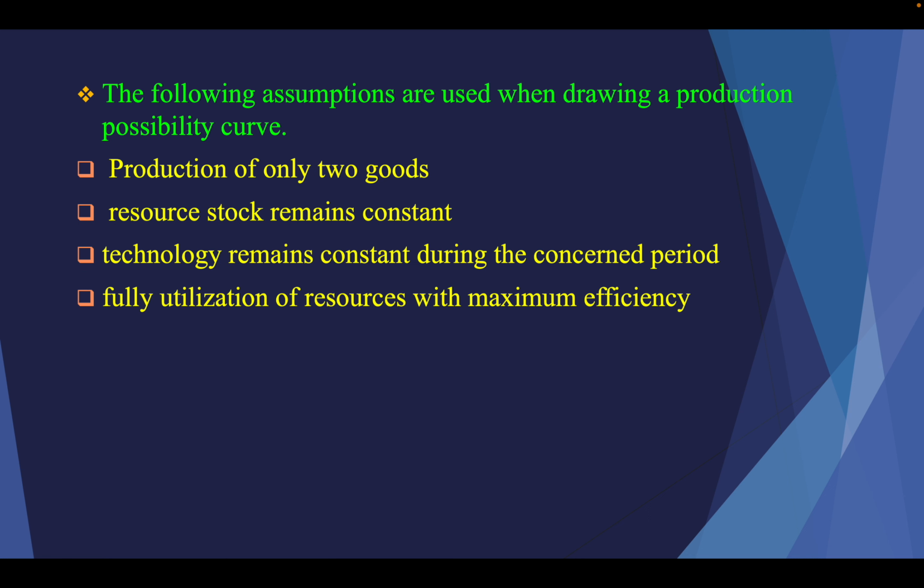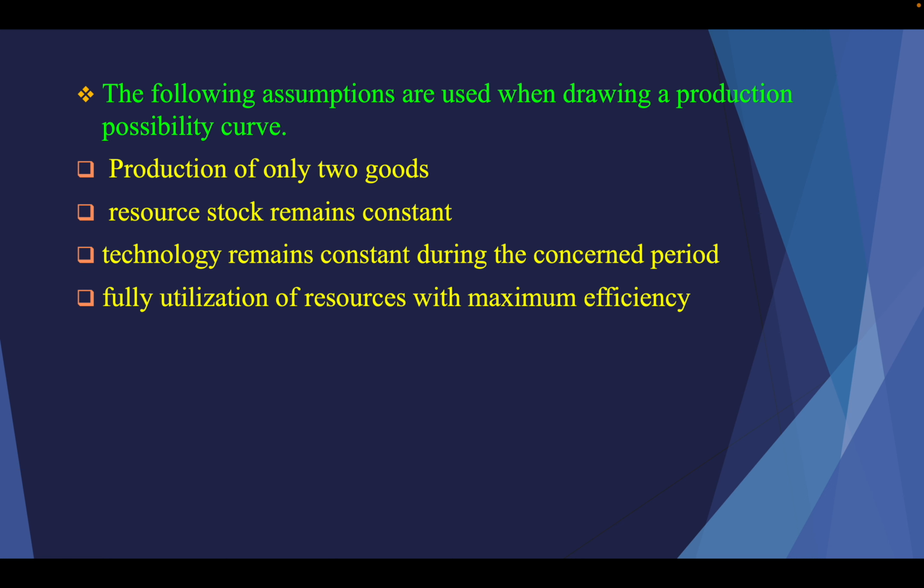These are the assumptions when drawing a PPC curve, the production possibility frontier. These assumptions should be satisfied. The production of only two goods, X and Y, and we can also use consumer goods and public goods, or industrial goods and agricultural goods, on the two axes.